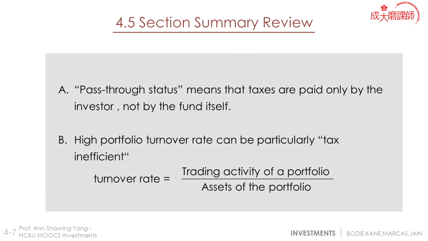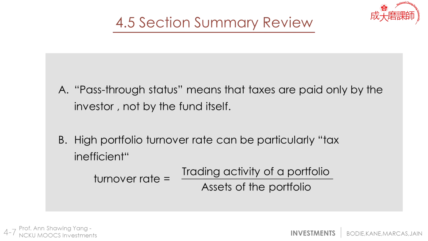So with the section summary review, first of all, the pass-through status means that taxes are paid only by the investor, not by the fund itself. So if a mutual fund has a very high or extremely high turnover ratio, everything is being handled by the investor, and the mutual fund manager will just continue to do the transactions.